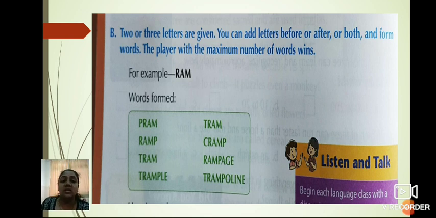Then rampage. Here P-A-G-E, the whole word page is added after it. Now trample. Here T is added before it and P-L-E is added after it. Then trampoline. Here T is added before the word and poline is added after the word. So have you understood how to solve?